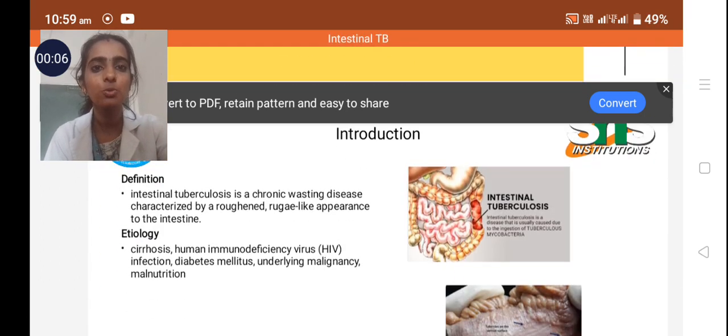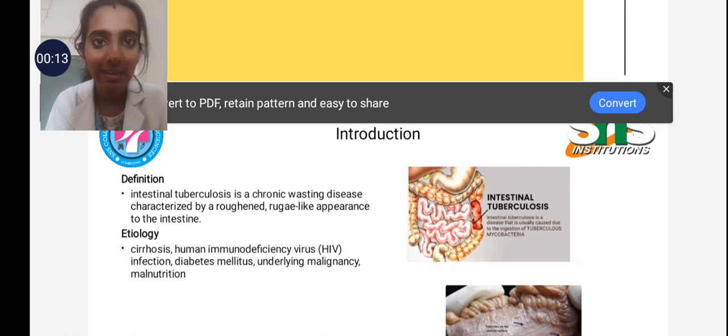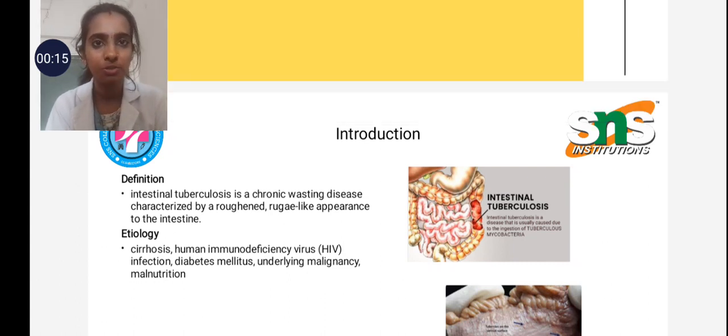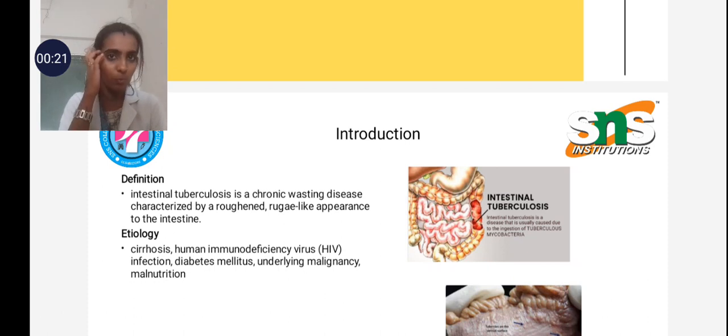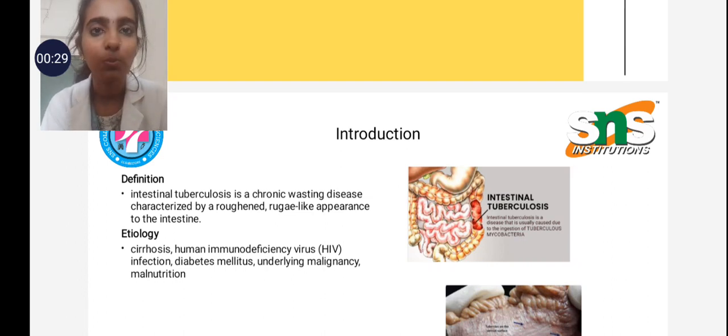So intestinal tuberculosis is a common condition. We can hear about pulmonary tuberculosis, that means lung tuberculosis. But tuberculosis means the mycobacterium which causes the tuberculosis. This mycobacterium can spread to bone, intestine, skin and some other parts of our body. So now we are going to see specifically about intestinal tuberculosis.